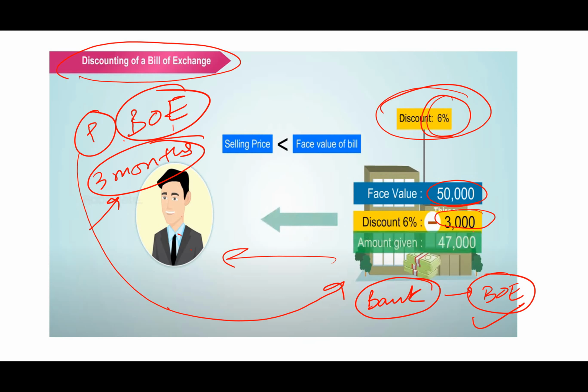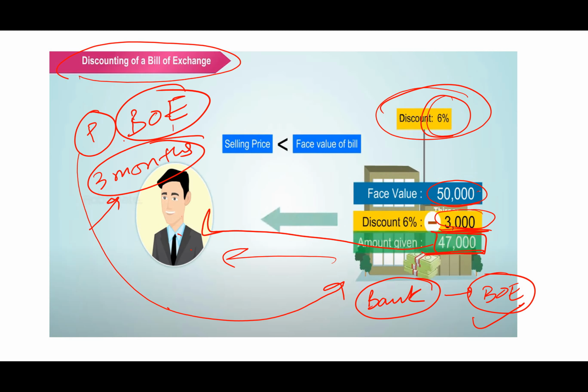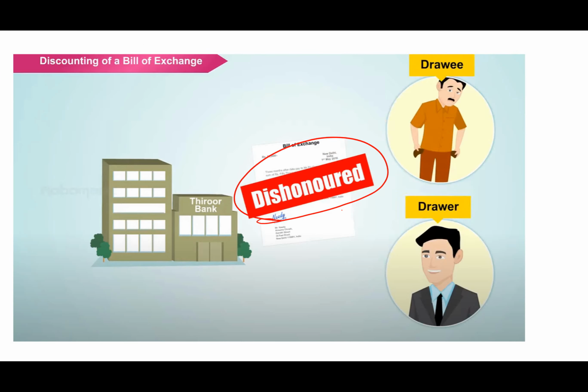After deducting 3,000, 47,000 will be given to Mr. Privilege, and the bank will earn rupees 3,000, because when the bank recovers the amount from Mr. Needy, he has to give the total of 50,000 rupees. So the bank gains 3,000 rupees. What if the bill is dishonored? If the bill is dishonored, the bank can recover the money from the drawer, that is, from Mr. Privilege.